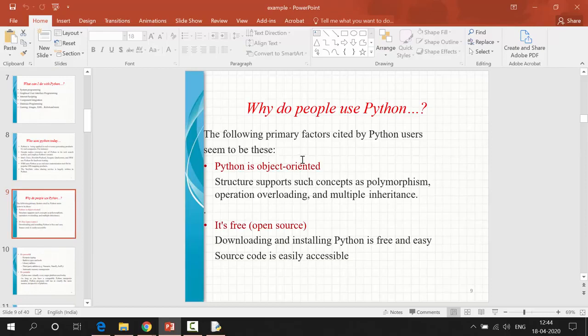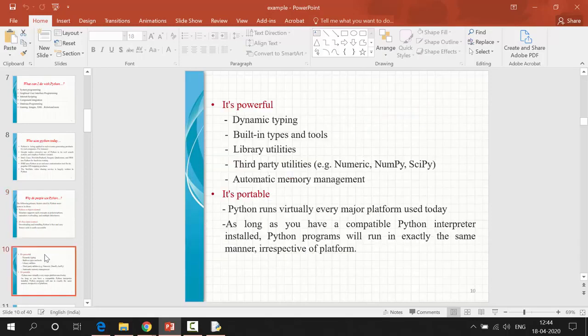So why do people use Python? As I already told you, we can use Python as a programming language or as a scripting language. OOP concepts like overloading, multiple inheritance, and polymorphism are also supported by Python. It is open source and platform independent. You can develop on one environment and run the same program on any other platform. That is platform independence.